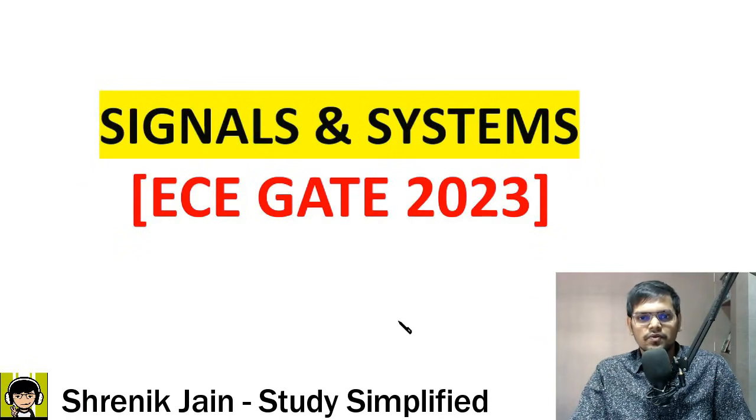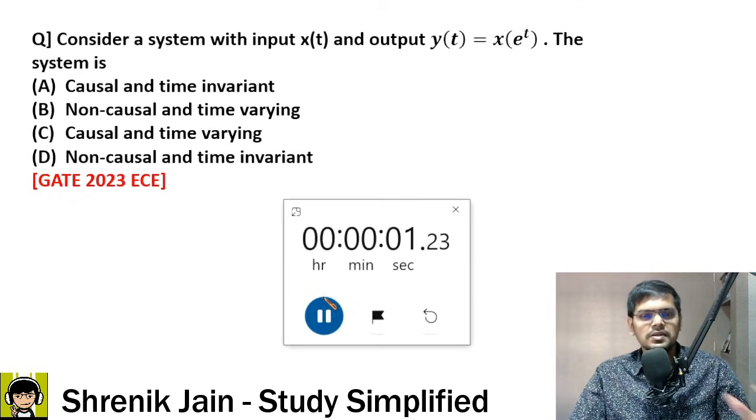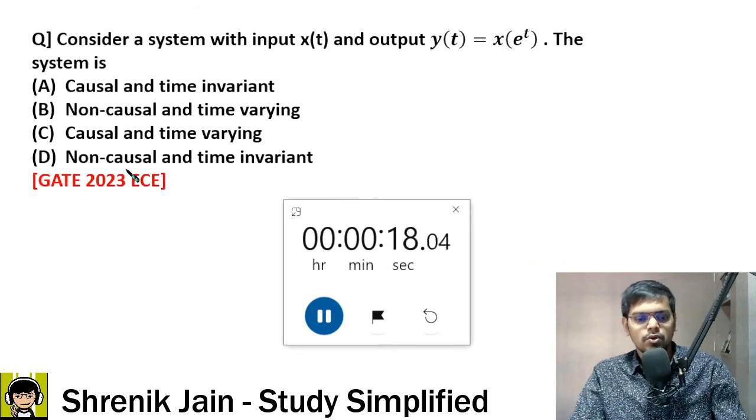So in this video, we are going to solve signal and system questions which were asked in the GATE ECE 2023 paper. The first question in front of the screen is a very easy question, only 30 seconds I will give. Consider a system with input x of t and output y of t equal to x of e to the power t. This system is, now there is a combination: causal, non-causal, time variant, invariant. This is what you have to check. So A, B, C, D, only one option is correct. It's an MCQ question asked in GATE